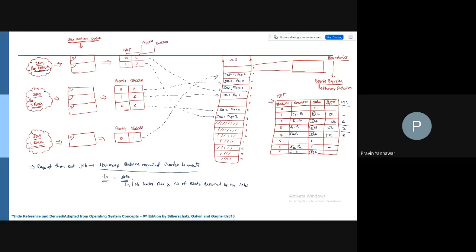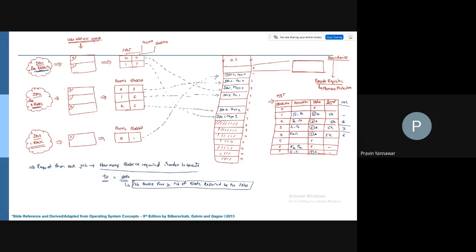This is going to be the safe condition, where the number of blocks free must be at least the number of blocks required. If this is the condition, then you can accommodate the maximum number of jobs here.